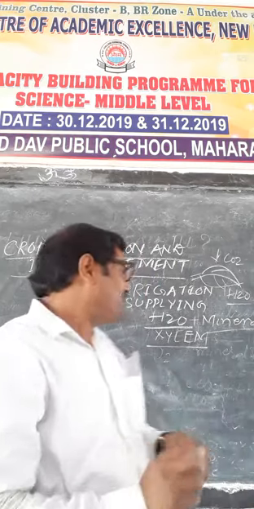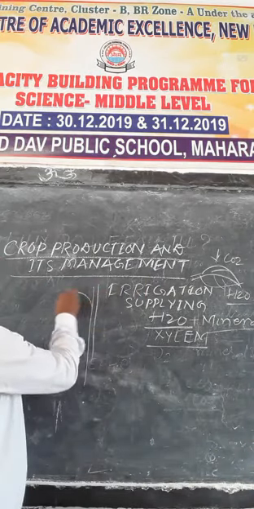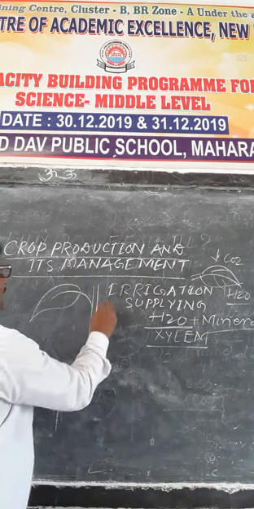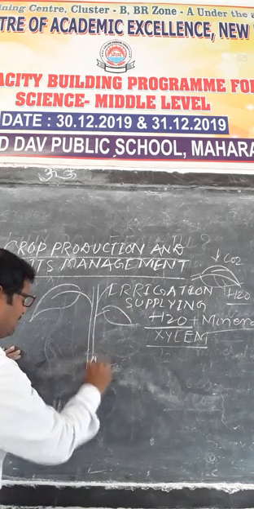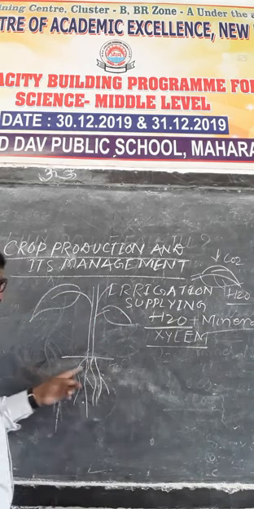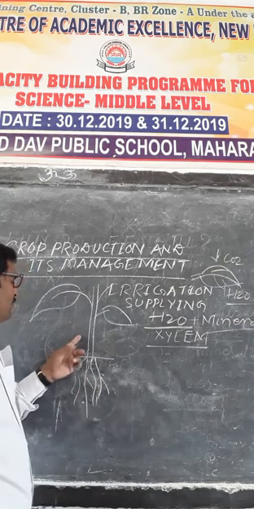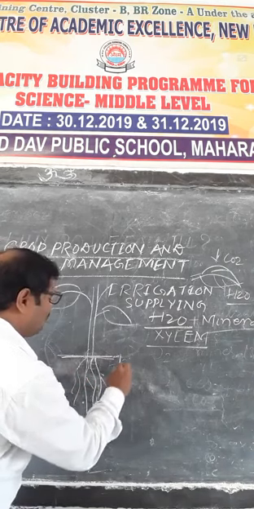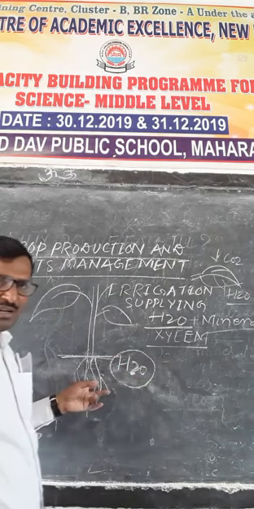Now, if there is a plant, these are the root hairs, primary root, secondary root, and tertiary root. What happens when more H2O is supplied into the cropping field?